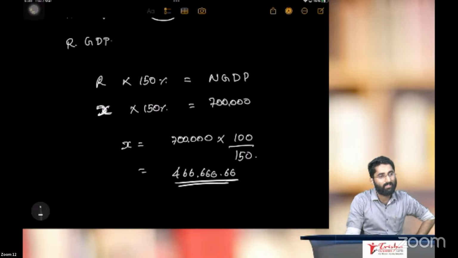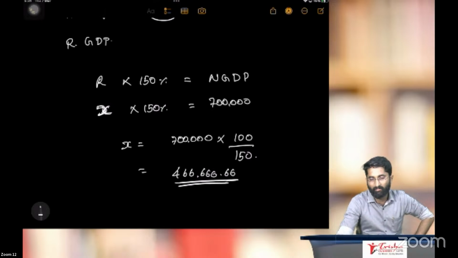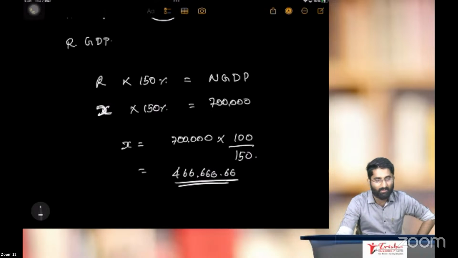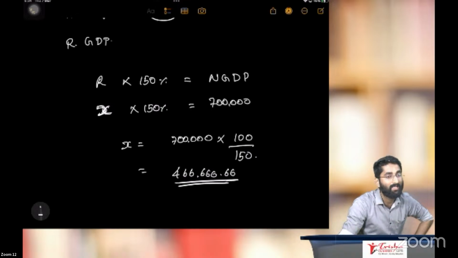If you want, you can check this. 4,66,666.66 multiplied by 150%, you will get 6,99,999.999999. Or you can directly do 4,66,666.666666 plus 50%, I'm so sorry, not multiplied, plus 50% in your calculator. You can directly get 7 lakhs as the answer. This is the importance of GDP deflator.